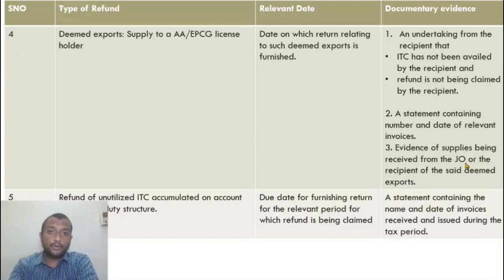So I have to prove that, I have to also attach evidence that physically the goods have actually been received by the person who is holding the advance authorization. So that evidence has to be given to me by the jurisdictional officer of the recipient. He should say that, okay, the goods have actually been received at the premises of the recipient. He should endorse that on the document or delivery challan and give it back to the supplier, that is me. Or I have to obtain a declaration from the recipient himself saying that goods have been actually received. Evidence that supply is received from the jurisdictional officer or recipient of the said deemed export.